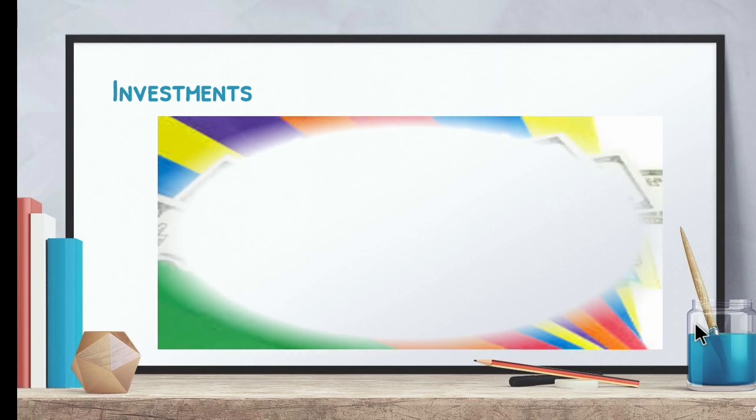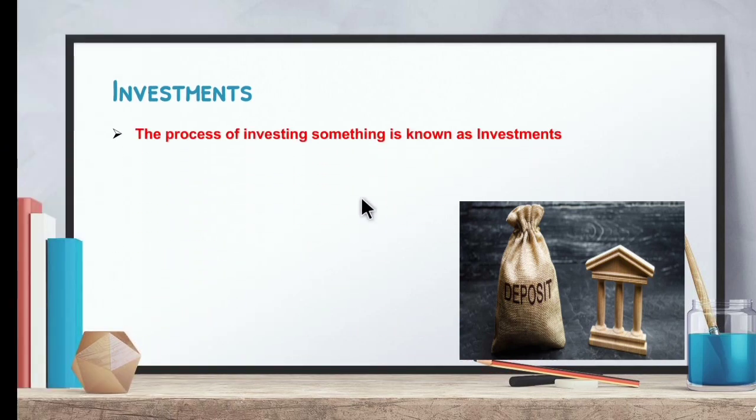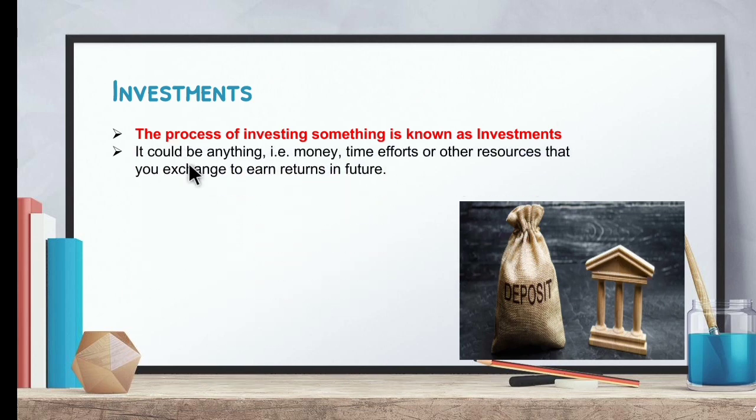So next we can move on to investments. What is investment? As we have seen earlier, saving means keeping aside a part of the monthly income for future consumption. Whereas investment means we purposely invest in some mutual funds or insurance to get high returns. Now let's see the definition. The process of investing something is known as investment. It could be anything. You can invest your money or your time or your efforts or other resources that you exchange to earn returns in future.